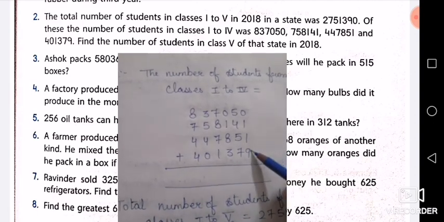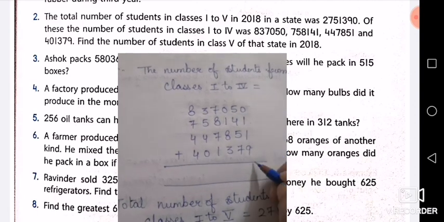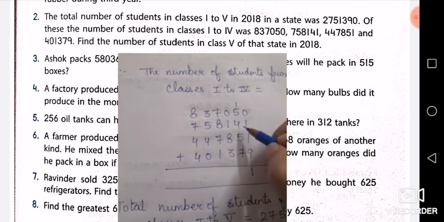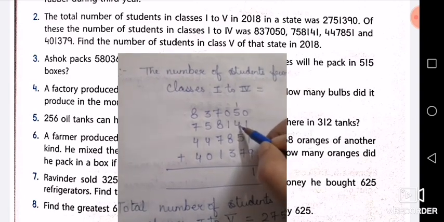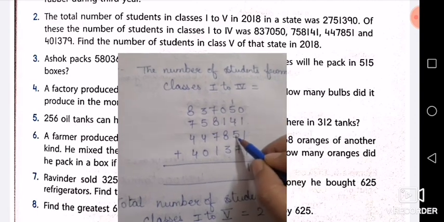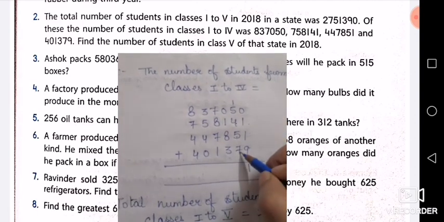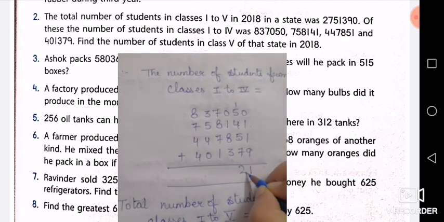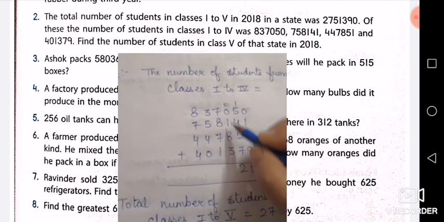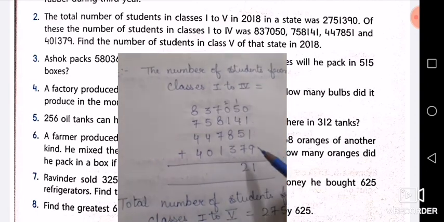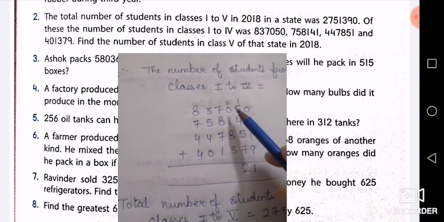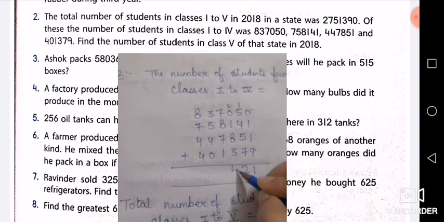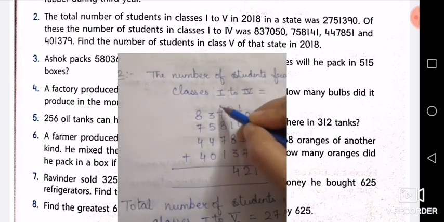Now we'll do the addition here. 9 plus 1, 10, plus 1, 11. We'll write here 1, and 1 will be carry. Now 5 plus 1, 6, plus 4, 10, 10 plus 5, 15, 15 plus 7, yes, that is 22. We'll write here 2, and 2 will be carry. Now 2 plus 1, 3, 8 plus 3, 11, 11 plus 3, 14. 4 we will write here, 1 will be carry.